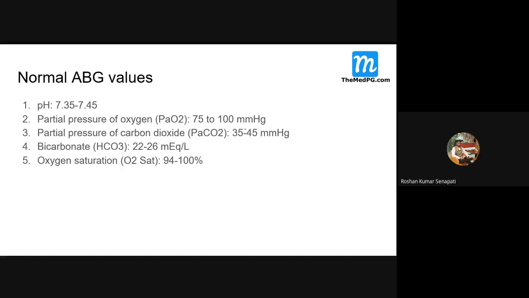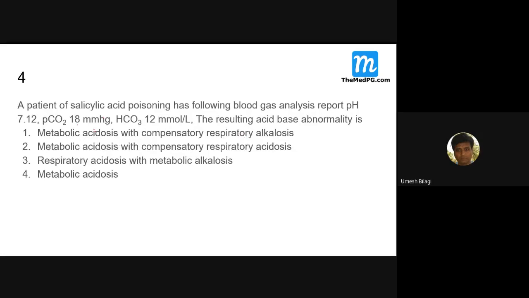The normal range is 35 to 45. The carbon dioxide here is 18, so it is definitely decreased. pH is down, CO2 is also down, and bicarbonate is also decreased. The resulting acid-base abnormality is...